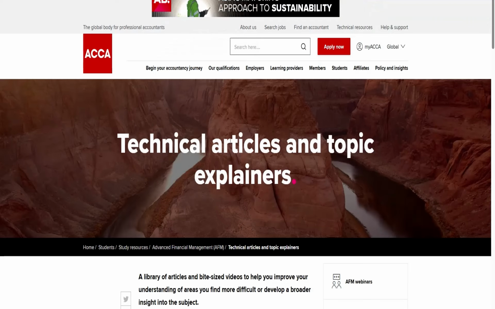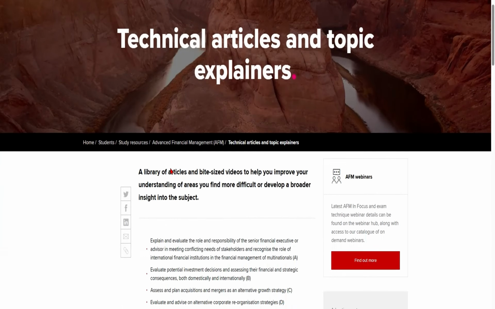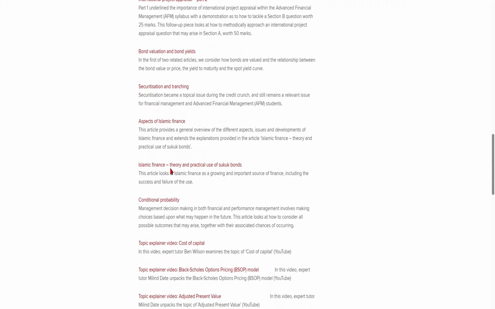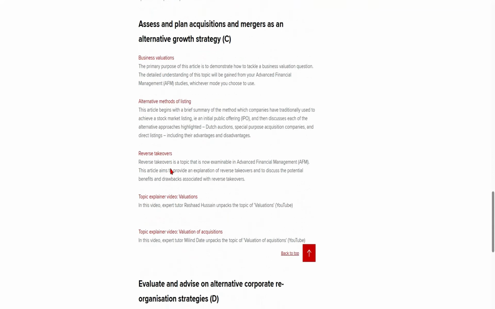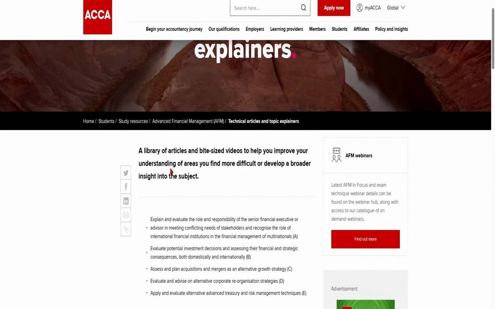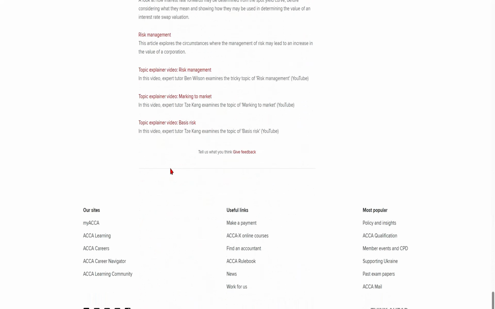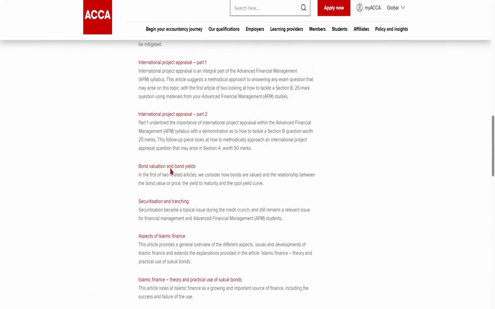Now the next document is the technical article. Okay, so here you can see a few small topics have been explained. So it's a very good one, right? I would suggest using this for revision purposes. It's very useful. Okay, so you can use this document as well.